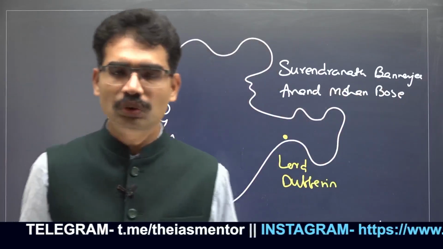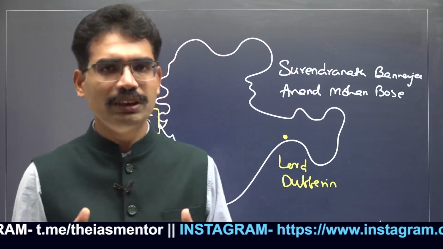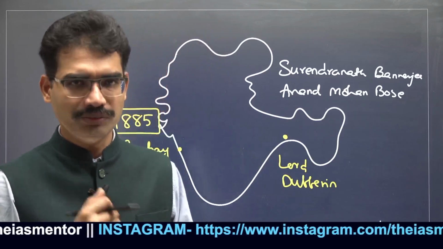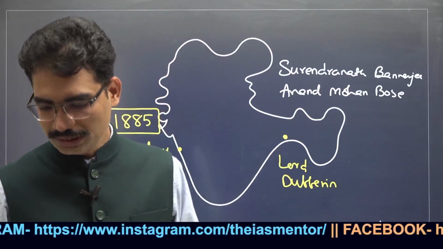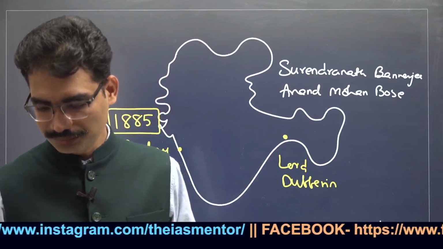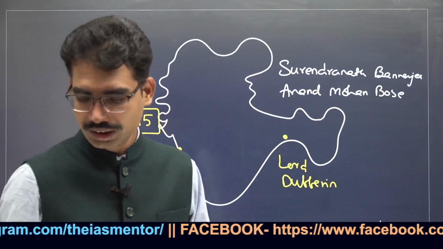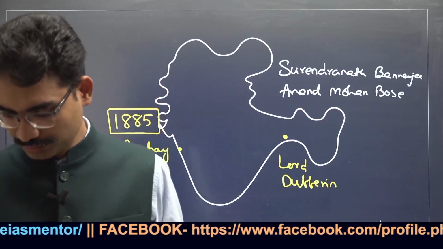They wanted to bring all the political leaders onto one single platform. That organization was called the Indian National Conference.